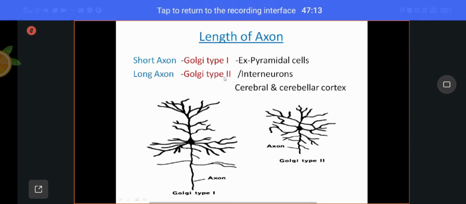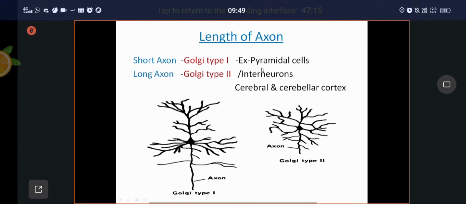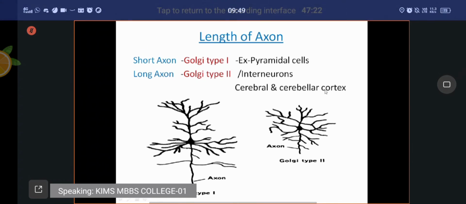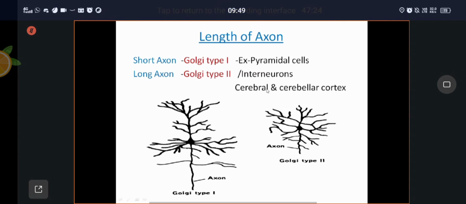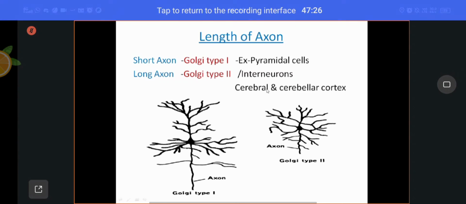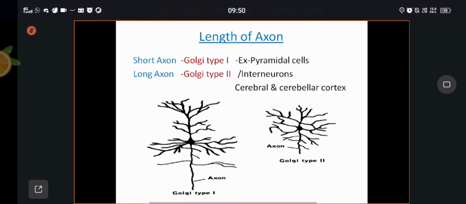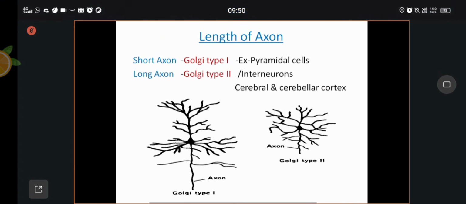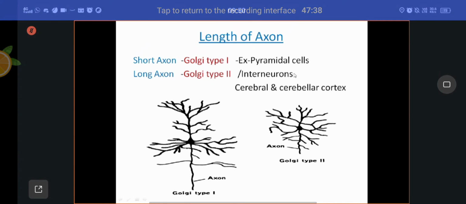Golgi type 2 axons are also called interneurons. They are confined to the cerebral cortex and cerebellar cortex. They won't leave the cerebral cortex and cerebellar cortex. Those close areas will be connected by interneurons.